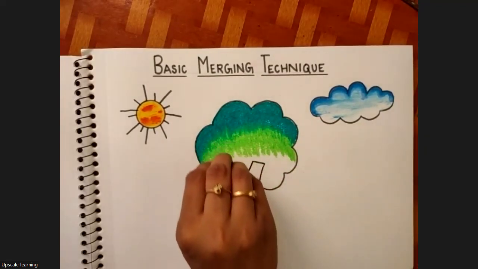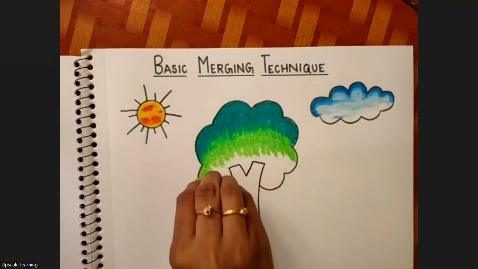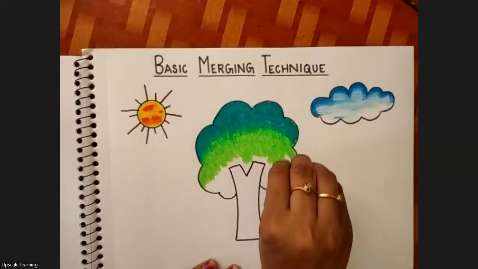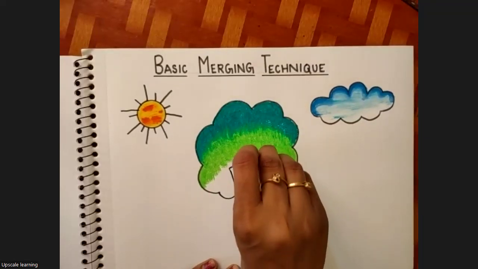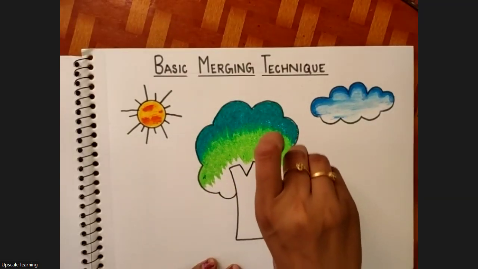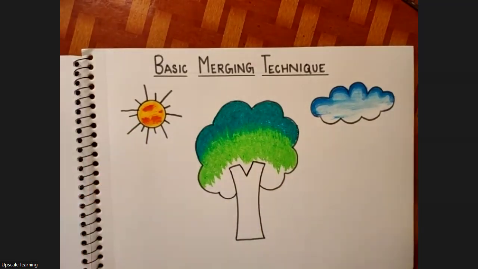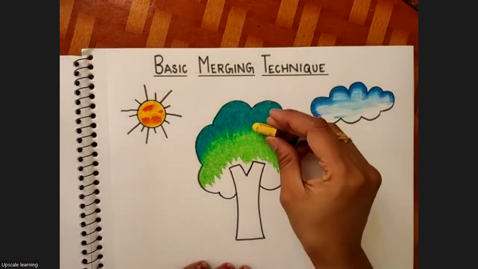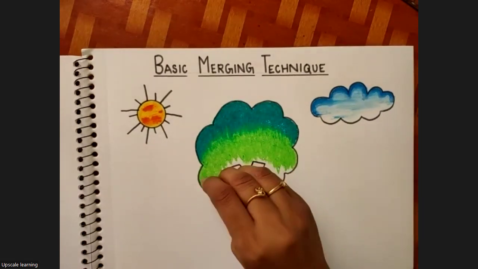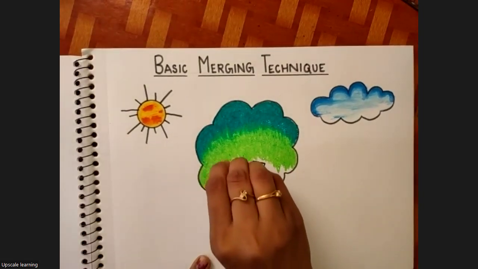Now we'll color light green. Wait, color beta. Focus more on coloring. Only little place is left. There we are going to add yellow color and mix it. Same what we did here. Same zigzag manner. Up and down. We are going to use yellow color first here, so that there is mixing of light green with yellow.